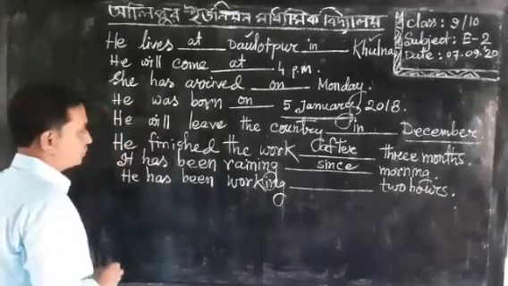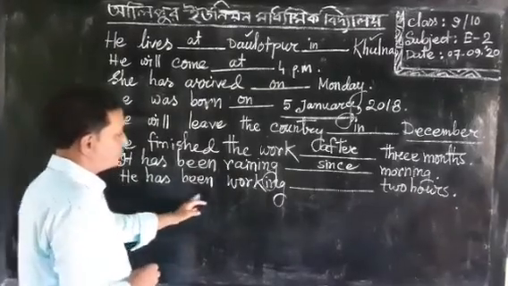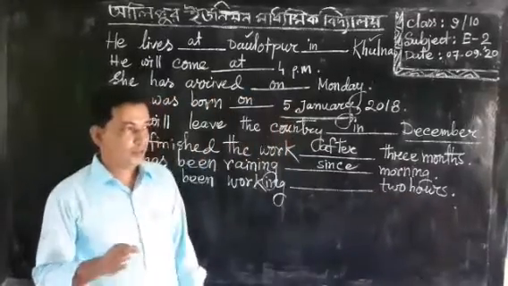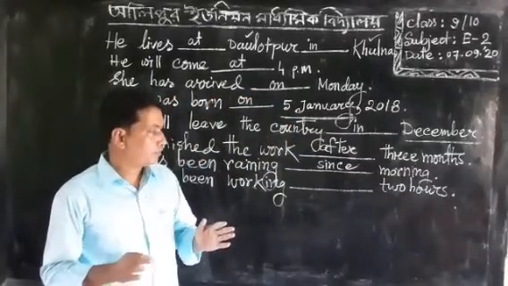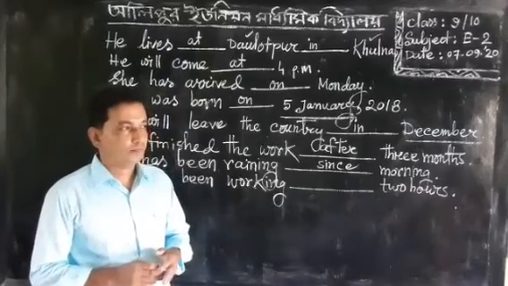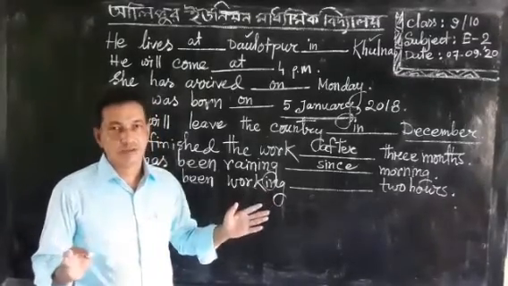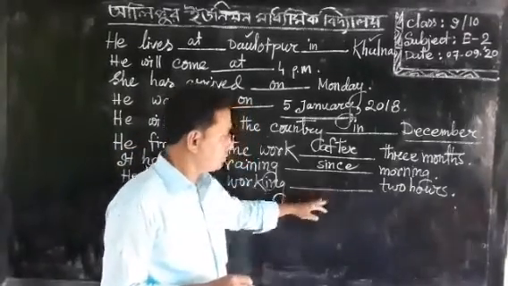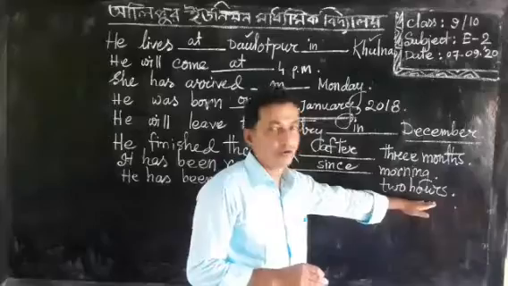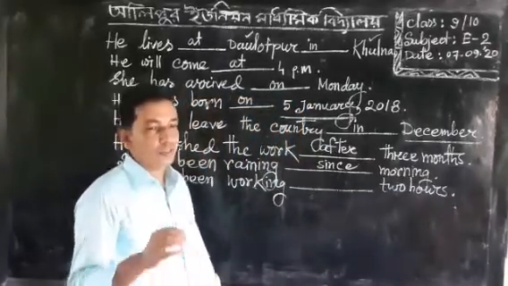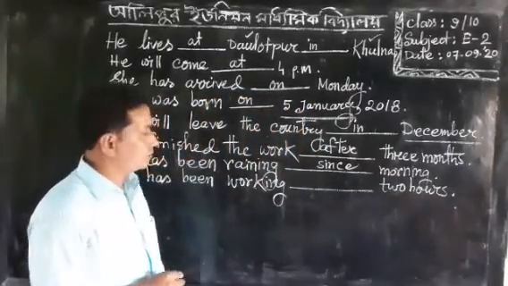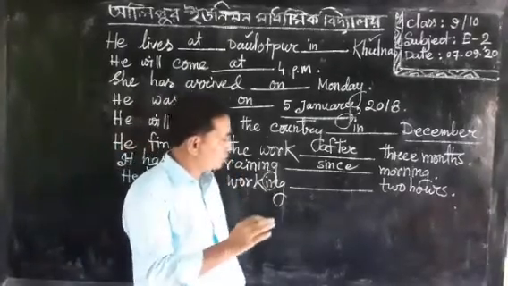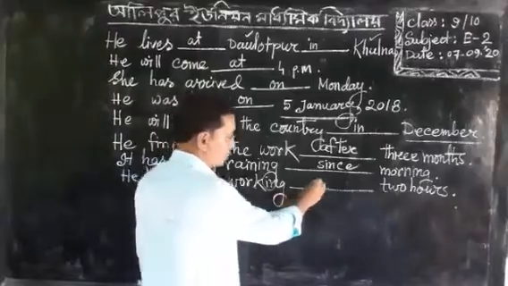And next, he has been working dash 2 hours. This is a period of time, and there is not an exact time, because this is not a fixed time. And students, remember that if there is any period of time, we can put for before that time.